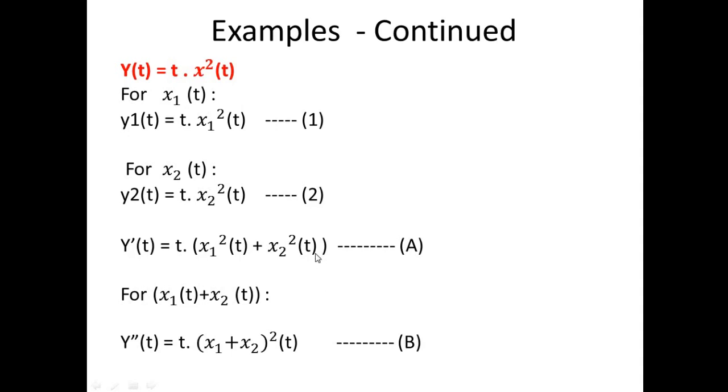So if we compare A and B, we are not having a similarity between these two equations. So the system is not a linear system, because A and B are not equal, so it is not having equal response. So we can say this system is a non-linear system.